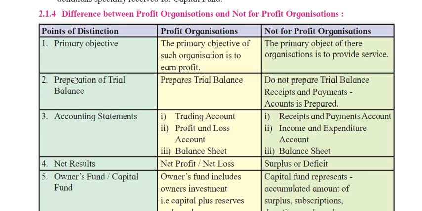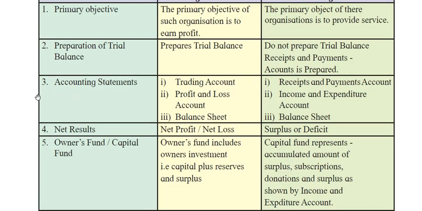In a profit organization they'll prefer trial balance, but a not for profit organization does not prefer trial balance. Instead of trial balance, they'll prefer receipts and payments account to be prepared. So next one is accounting statements. The third point is accounting statements.